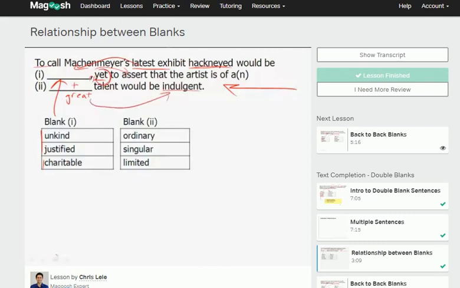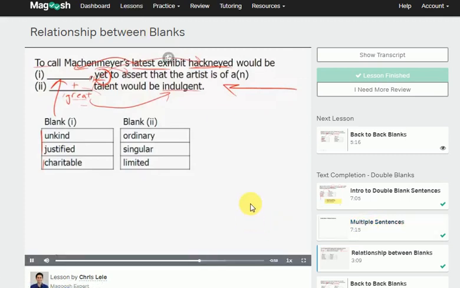Remember the yet, though. The yet allows us to see that, aha, the first part of the sentence must be the opposite of that. That means that if this blank here is a great talent, then the first part of the sentence must have a word that's the opposite to a great talent, which would be one who has a hackneyed talent, or at least one who creates hackneyed works is definitely not of a great talent. But then what of the first blank? What is it being opposed to?